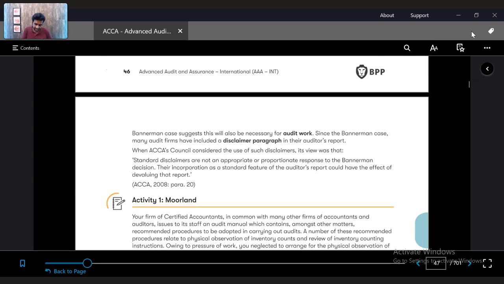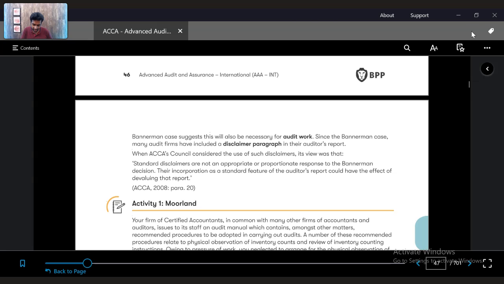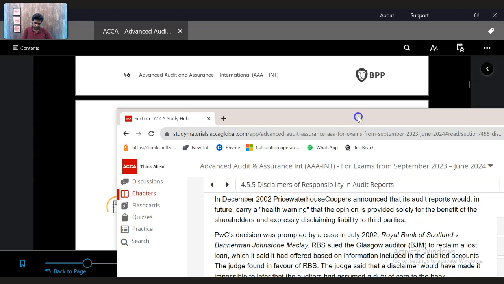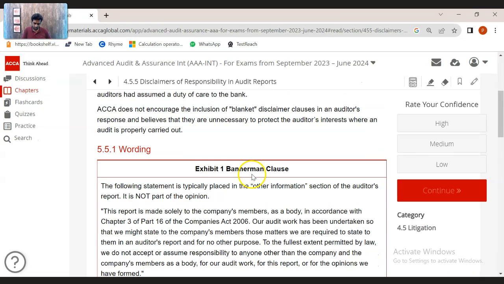There was also another case which I would like to bring to your attention. It's called the Bannerman case. The Bannerman case also clearly created a big issue. I'm going to bring that to the forum here. So look at this.